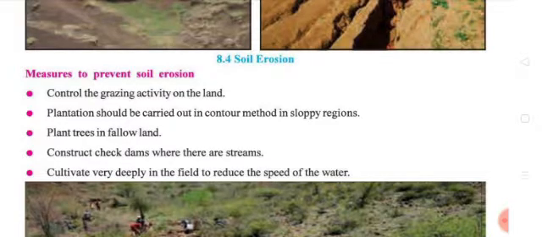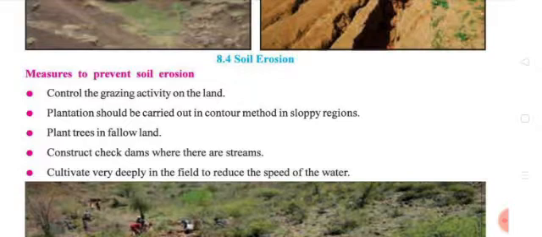Contour means like a border, a line, so in the sloping region we have to make a border with trees by planting.